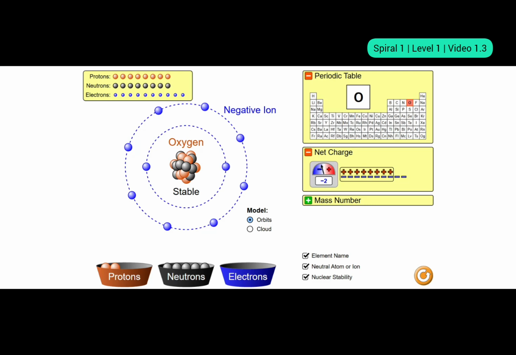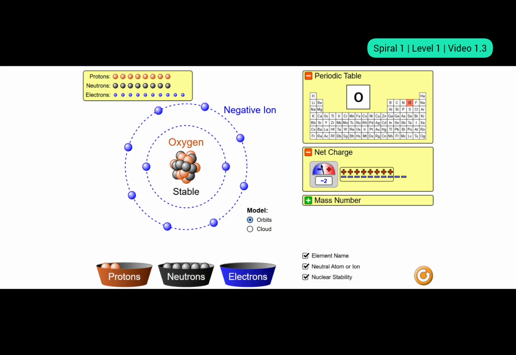That is an example of a negative ion, which is known as an anion. All right. So we saw H plus as an example of a cation, where the electron of the hydrogen atom was given away, and it became a positive ion, which is known as a cation. Whereas oxygen is the thief. It stole 2 electrons from some species, and it acquired a 2 negative charge. It's a negative ion, which is known as an anion. All right, that is the basic that you need to know about ions, cations, anions, what exactly is happening, and why they are called cations and anions.